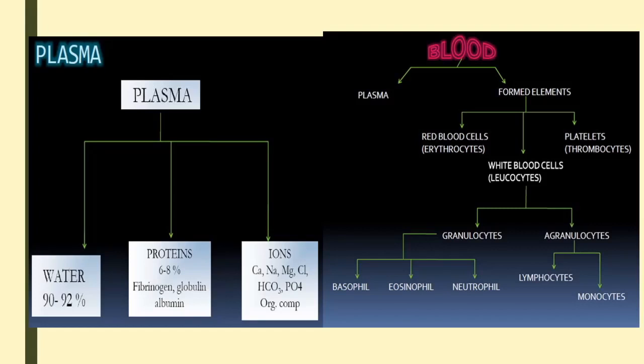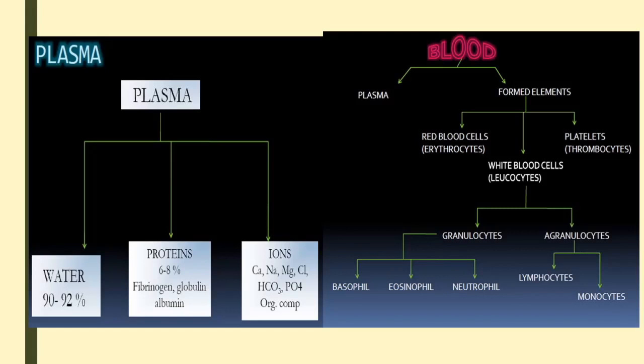As you all know, fibrinogen is an agent which helps in clotting of blood. It is found in inactive form, it is proteinaceous in nature, and it is found in the blood. Hence it is called a clotting factor or clotting protein. And the next one is globulin. It got the name globulin because it is globular in shape, round in shape. Mainly the globulin helps in immunity.